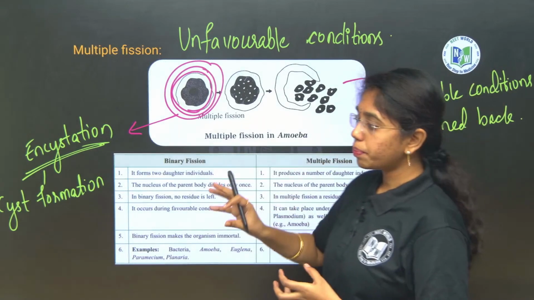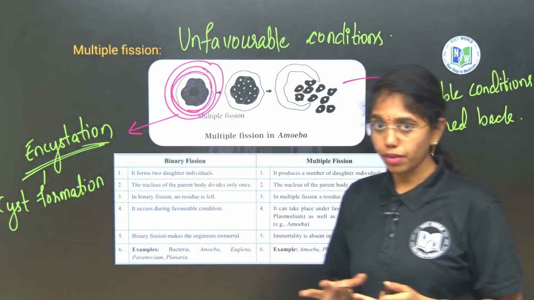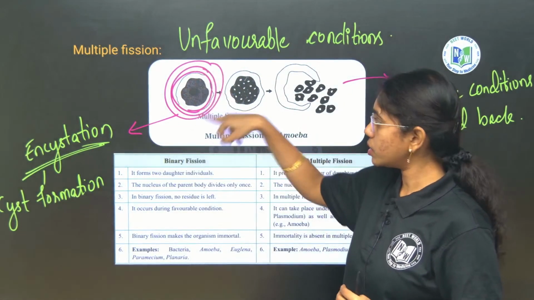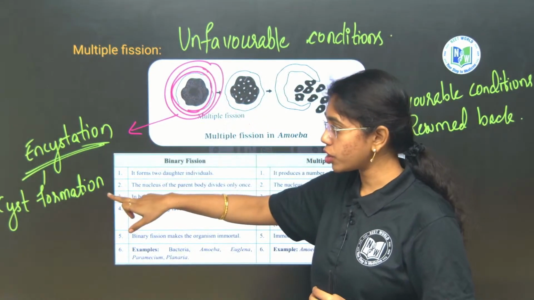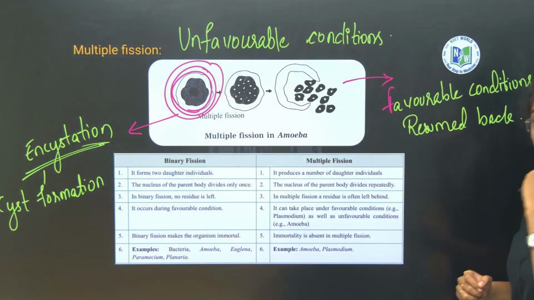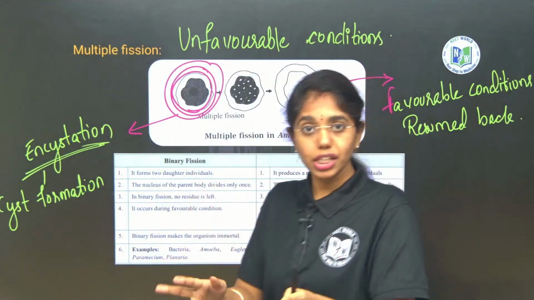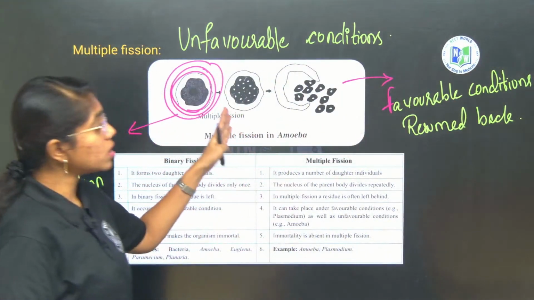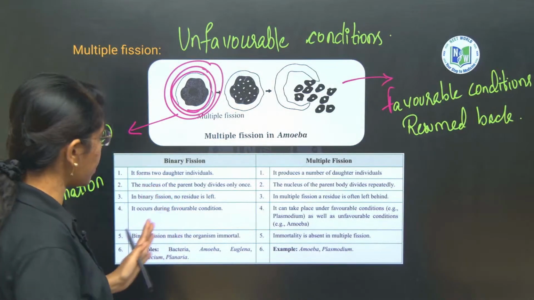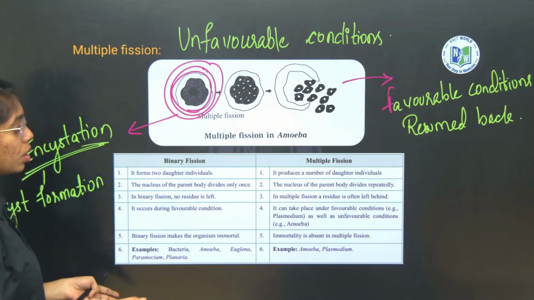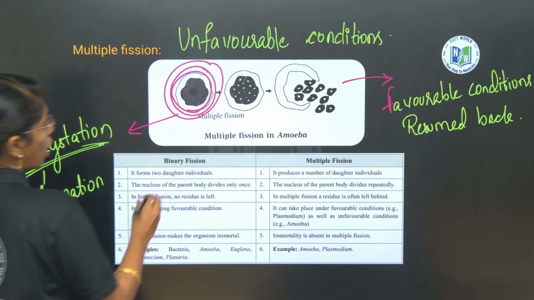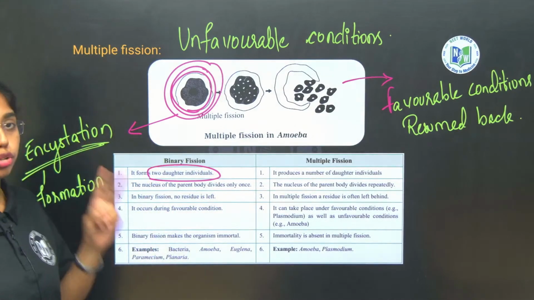Okay, so once again I will repeat this. Listen, ma, whenever there are unfavorable conditions, amoeba will get covered with 3 layers of cyst and cyst formation occurs. This phenomenon is called encystation, and whenever favorable conditions are resumed back, the cyst bursts open releasing the daughter amoeba cells. This is the phenomenon of multiple fission, which operates during unfavorable conditions in amoeba. So here you see the clear differentiation of binary fission and multiple fission. We may expect a question, beta. In binary fission, how many daughter cells are formed? 2 daughter cells are formed.